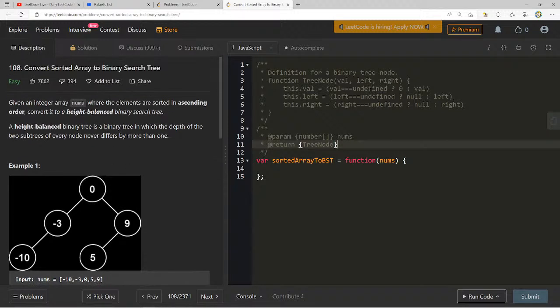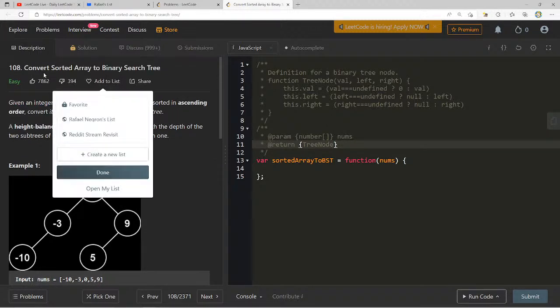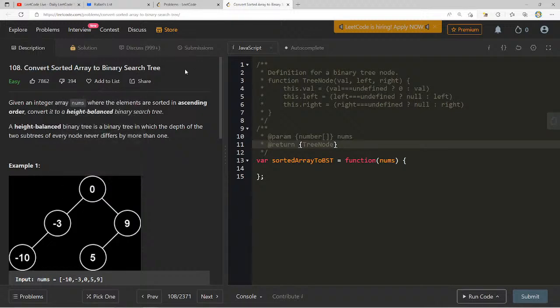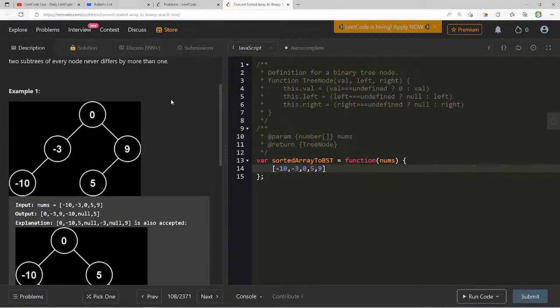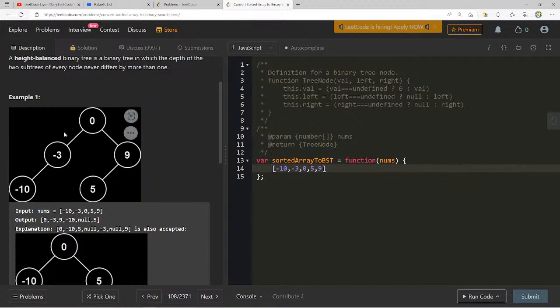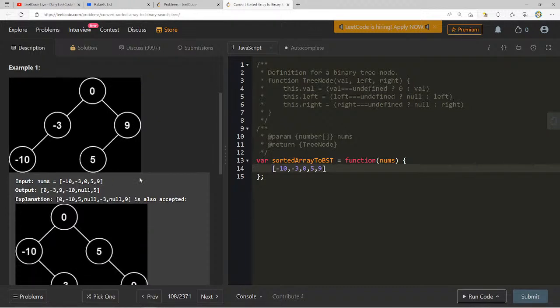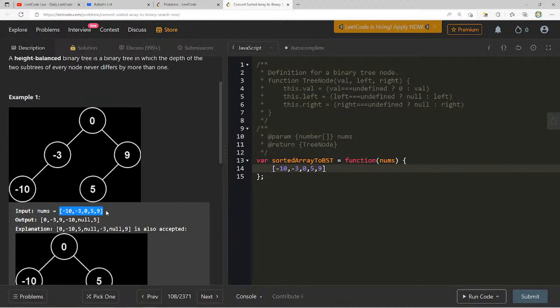Like this one I think is really good. And I think it's going to make a lot of sense once we look at it, right? So convert a sorted array to a binary search tree. One of the properties of a binary search tree is that every child on its left is less than the parent, every child on the right is greater than the parent. So if I want to modify this sorted array and make it into a binary tree, I can't just pick any arbitrary value as the parent, right?